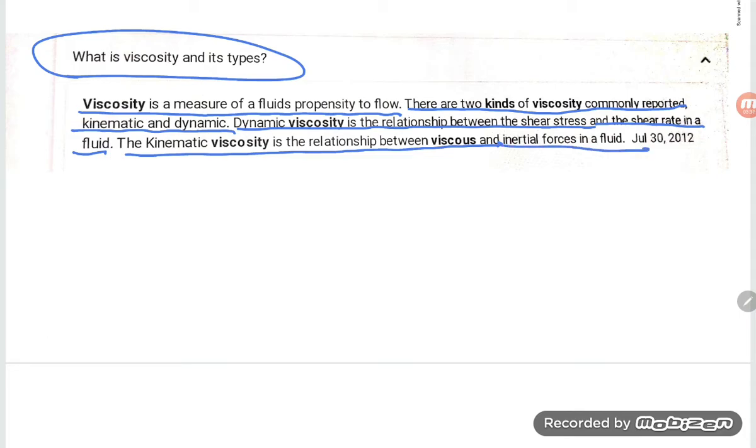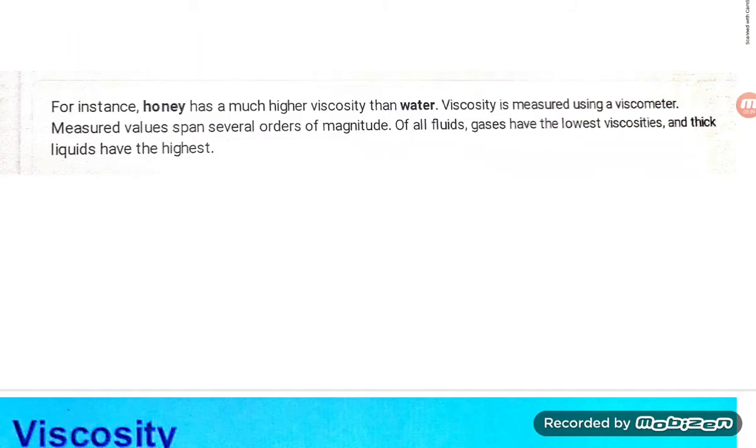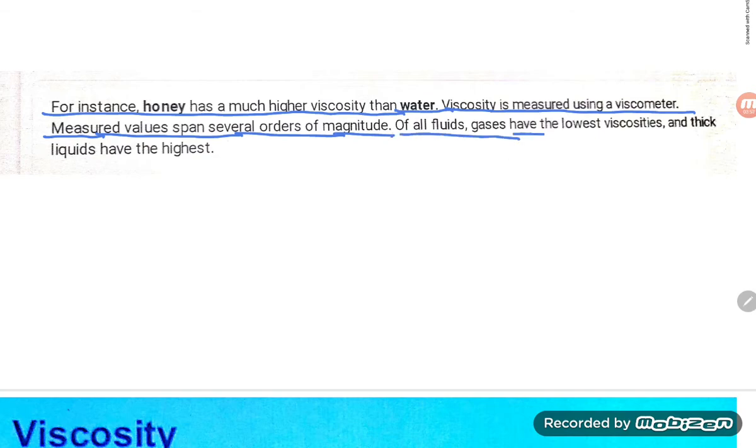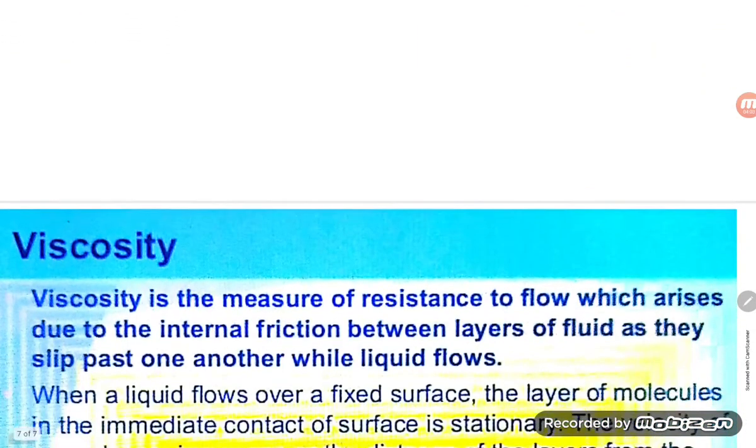Okay, students. For instance, honey has much higher viscosity than water. Viscosity is measured using a viscometer. The measured value spans several orders of magnitude. Of all fluids, gases have the lowest viscosities and thick liquids have the highest.